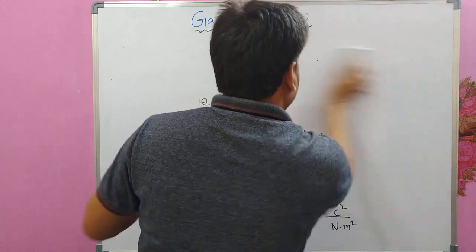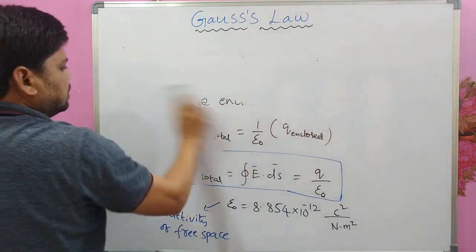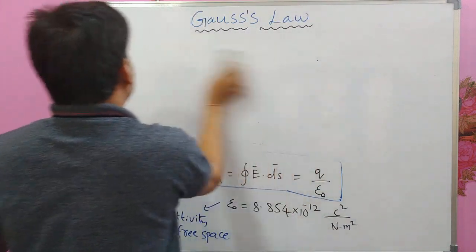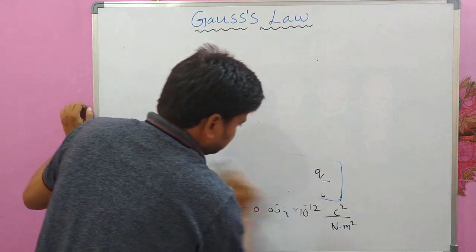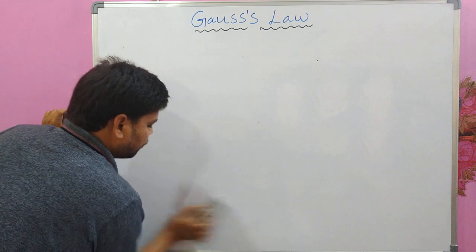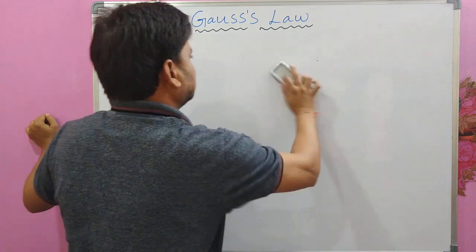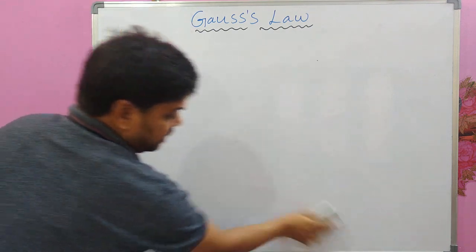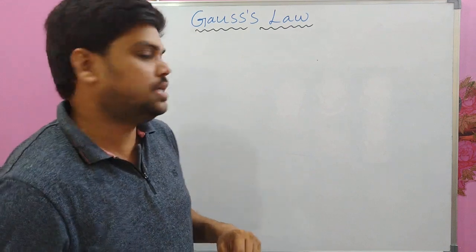For this, I would like to take a positive charge, which is a point charge. We know that every charge produces electric field in the space around it.